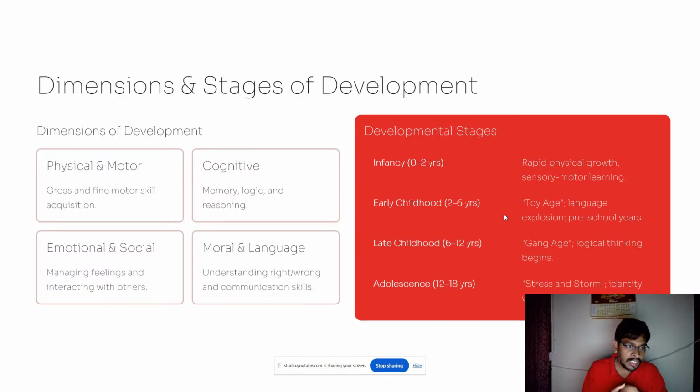Emotional and social: managing feelings and interacting with others. These emotional and social dimensions have a direct impact on development. Moral and language: understanding what is right and wrong, and communication skills. So psychological and motor, cognitive, emotional and social, moral and language are the important dimensions of development. Remember this because MCQs are expected from this.